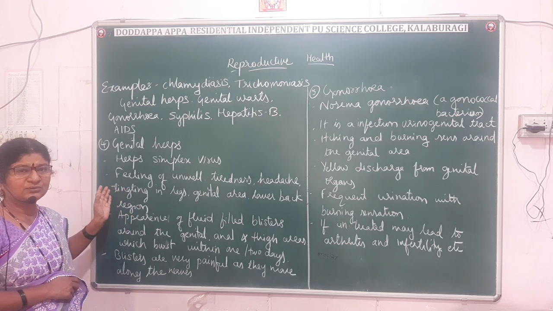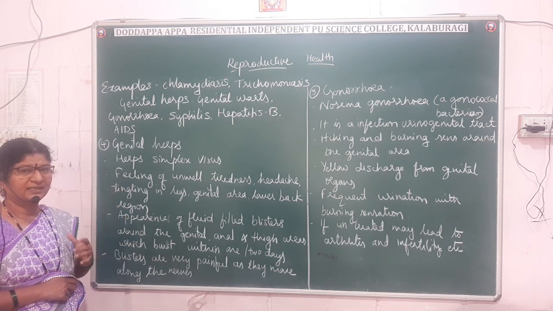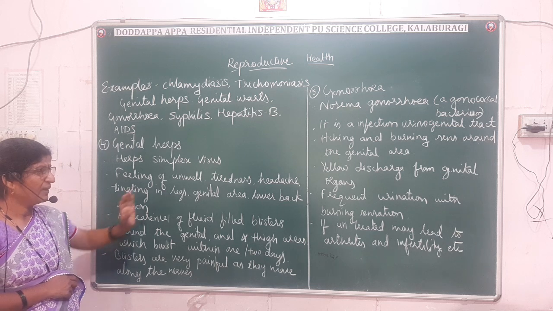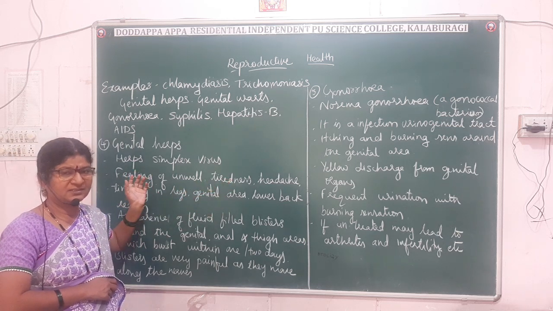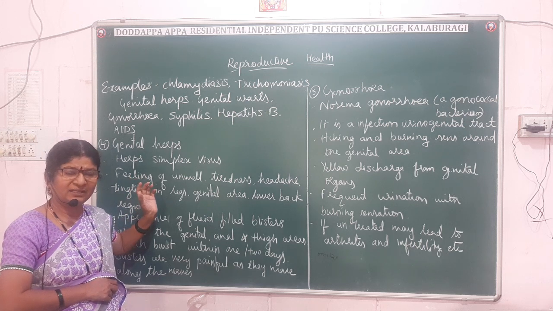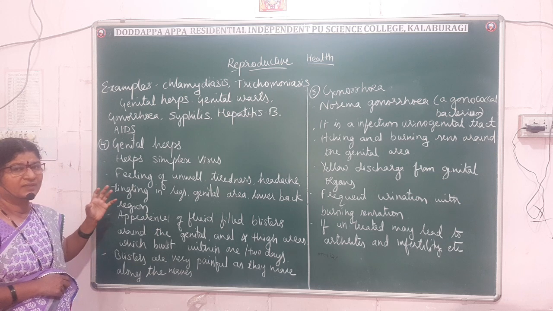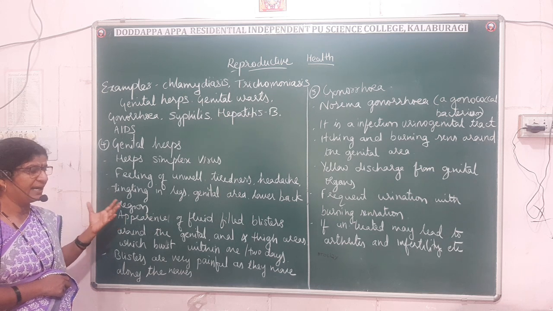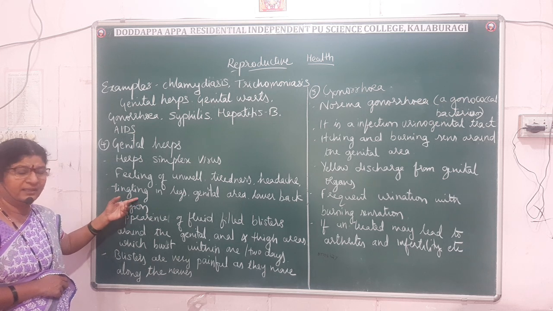The symptoms include the feeling of being unwell. We feel that we are not feeling well, with tiredness and headache. So the first symptoms are feeling unwell, tiredness, and headache, and tingling. A tingling feeling will be there at the lower back, the genital area, and also the legs.